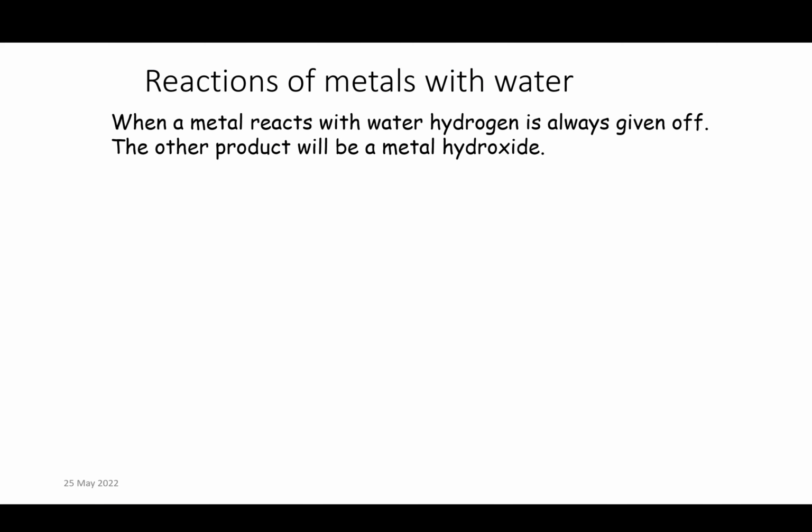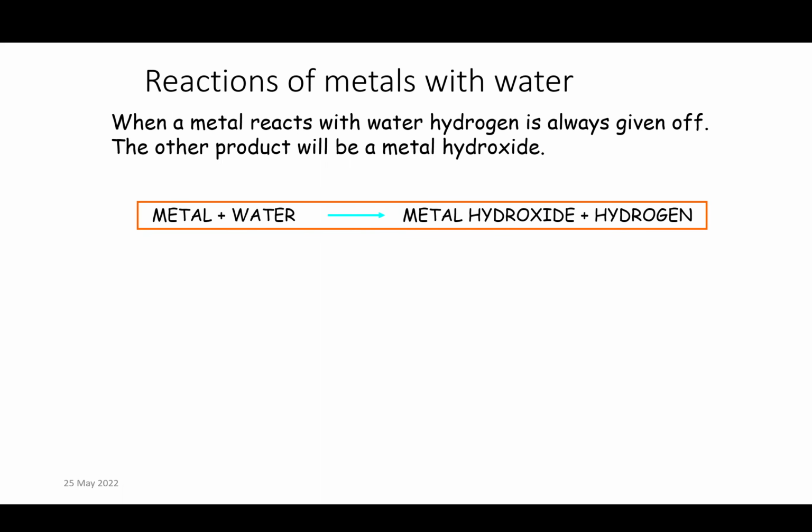So when you react a metal with water, hydrogen is given off. The other product is a metal hydroxide. So you could have calcium hydroxide, or you could have lithium hydroxide, or something like that. But a metal hydroxide is also known as an alkali. So that's why group 1 metals that react with water are known as the alkali metals. So you produce this metal hydroxide and hydrogen.